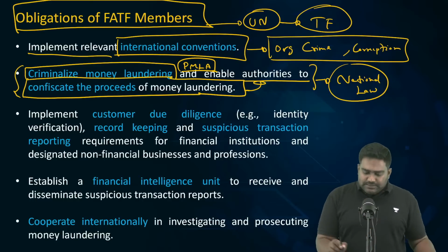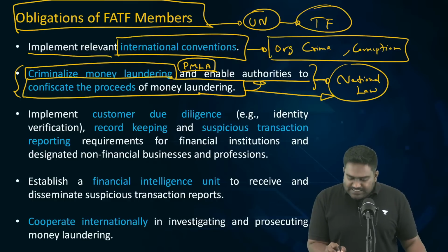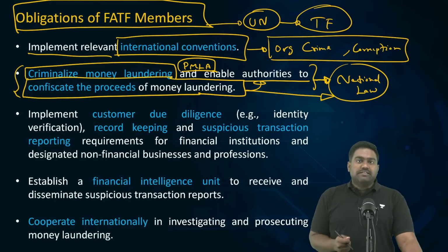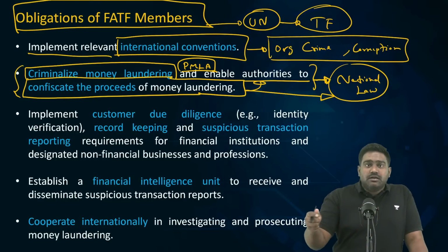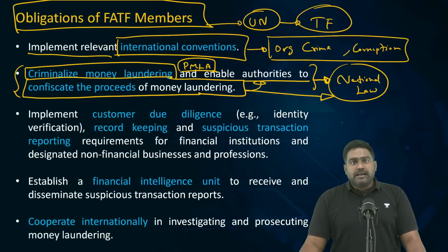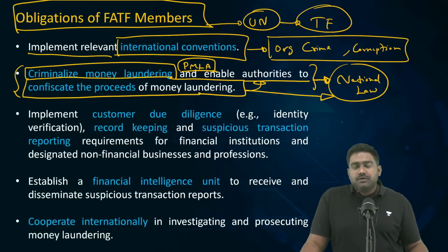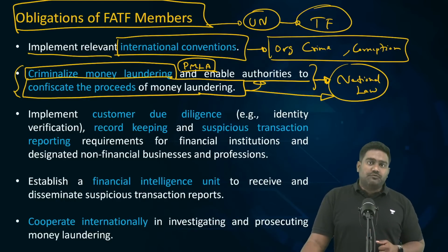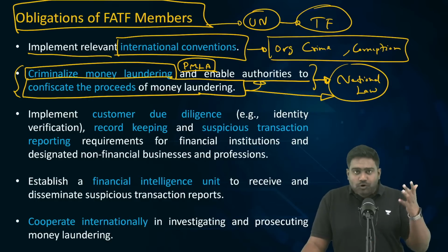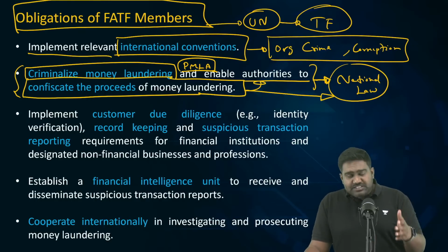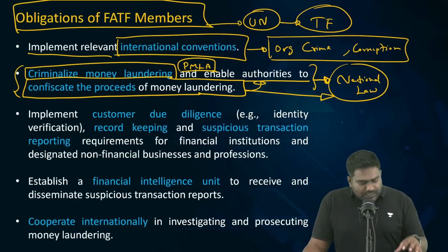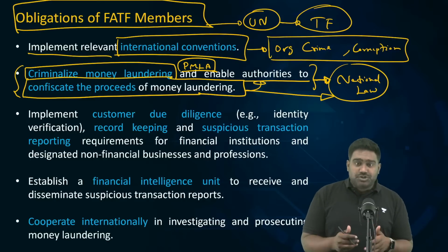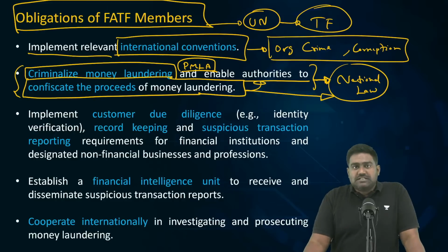So, this ensures that the assets which are generated, assets which are procured through illegitimate methods, can be confiscated by the authorities and used to compensate those who have suffered losses because of money laundering and the practices related to money laundering. Maybe banks would have given out huge sums of loans which have never been paid back by these fraudulent actors. So those banks can recover the losses, right? The dues can be paid back. So confiscating the proceeds of money laundering is a key provision which has to be included in the law which is passed by the country.